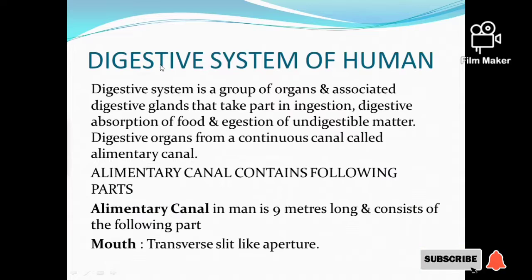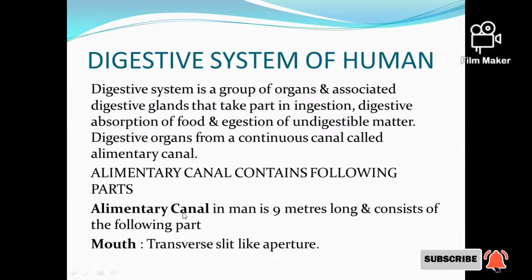And the next one is the digestive system of human. Digestive system is the place where the nutrition takes place in all the higher animals. So what is the digestive system? The digestive system is a group of organs and associated digestive glands that take part in ingestion, digestion, absorption of food and elimination of undigested matter. And the digestive organs form a continuous canal called the alimentary canal. Alimentary canal in man is 9 meters long and consists of the following parts.